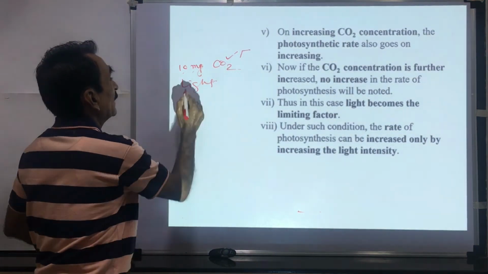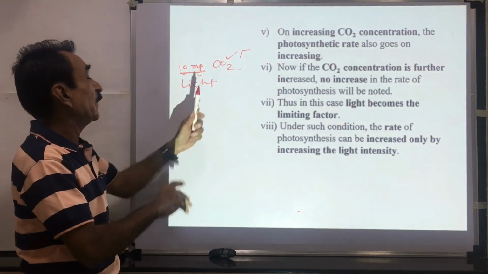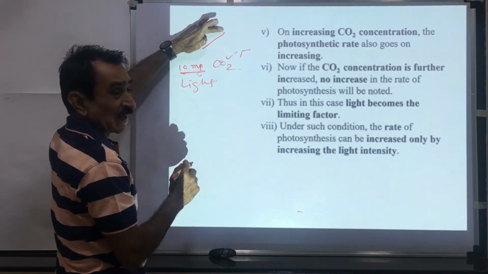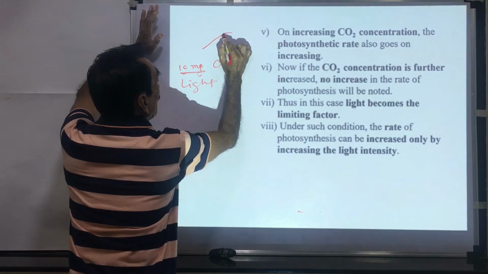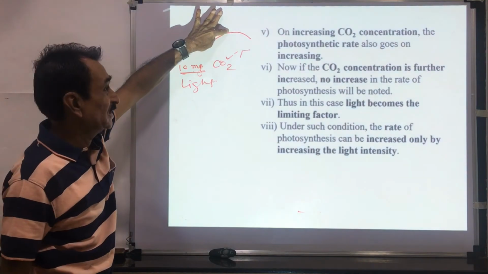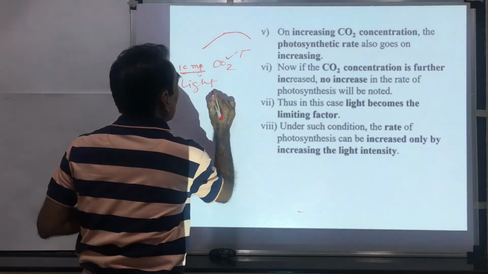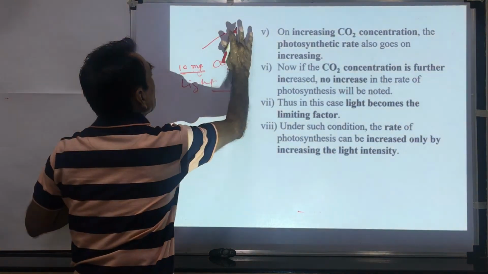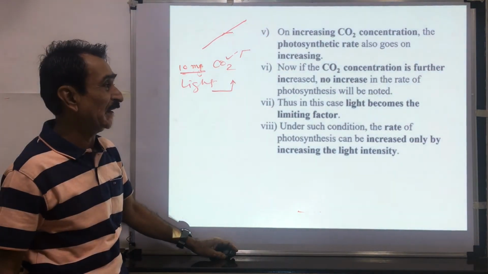परत एकदा पहा, if we consider two factors, CO2 concentration and light, if we increase the concentration of CO2, rate of photosynthesis increases up to a certain limit. After that, if we increase the concentration of CO2, there is no further increase in the rate of photosynthesis. At this place, light acts as a limiting factor. If the intensity of light is increased, then there is further increase in the rate of photosynthesis. Thus, light acts as a limiting factor.